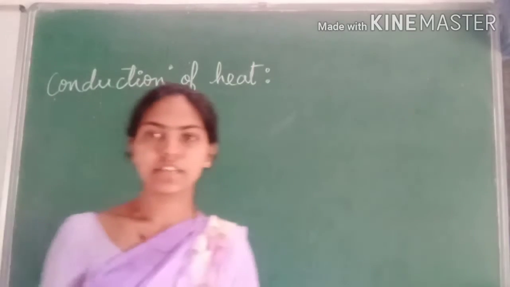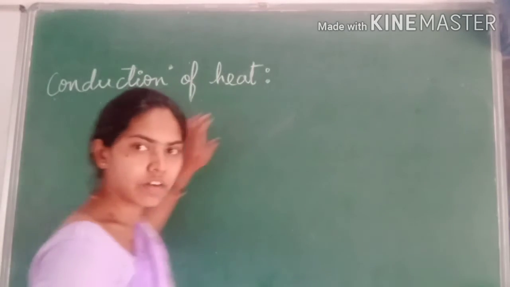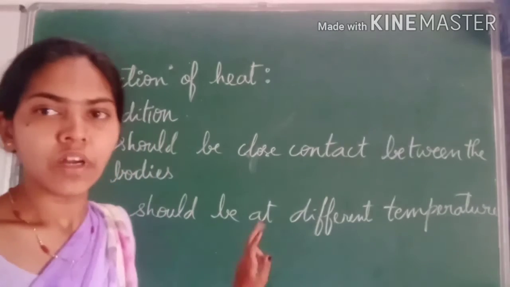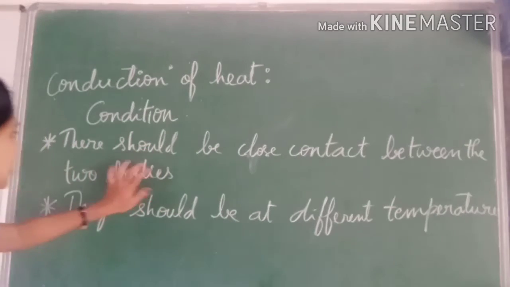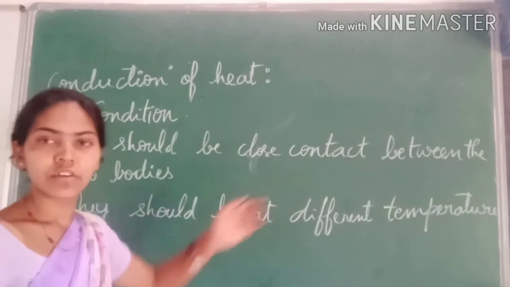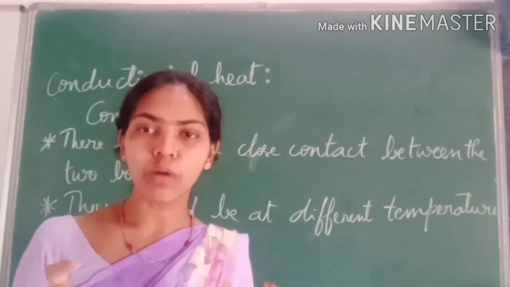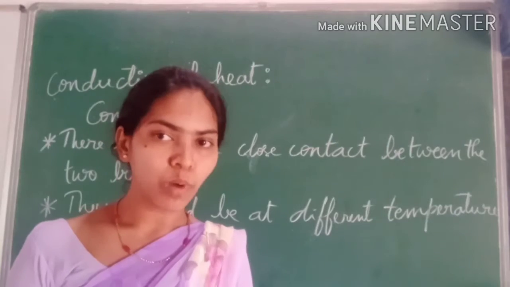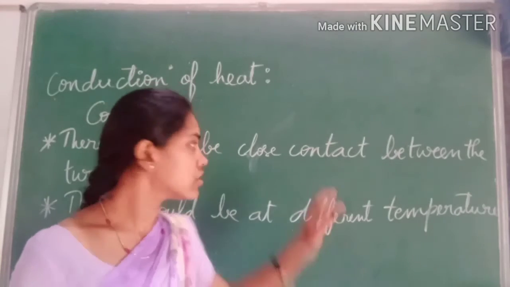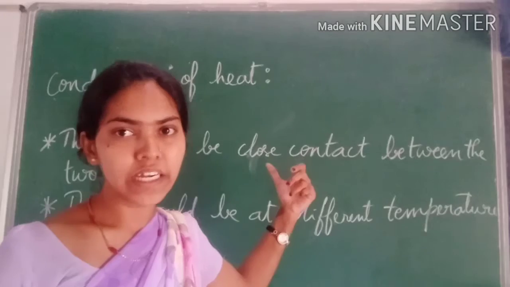Okay, now let us discuss what are the conditions required for the conduction of heat. There are two conditions. There should be close contact between two objects. There should be two bodies kept closer to each other, then only the conduction of heat takes place.